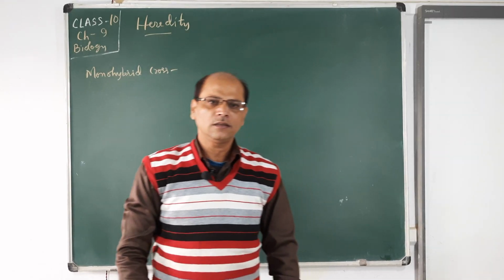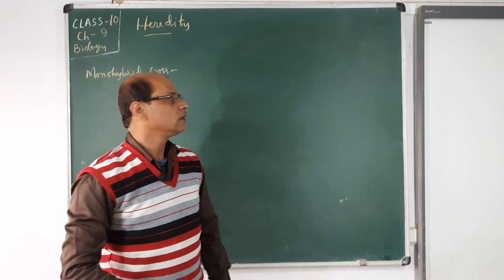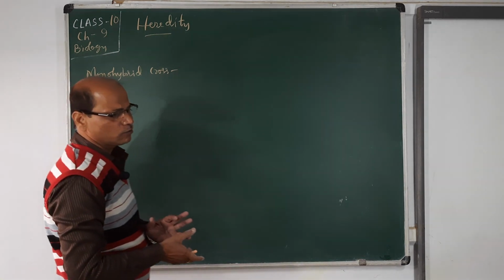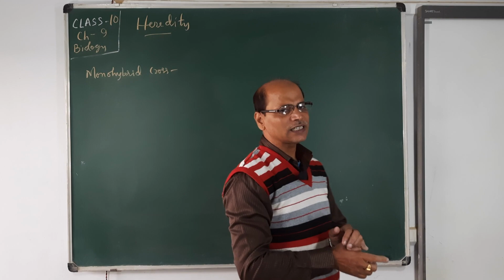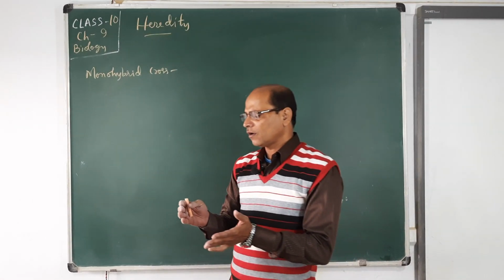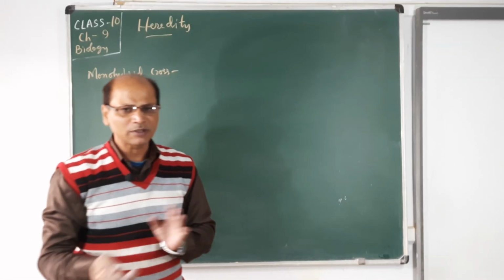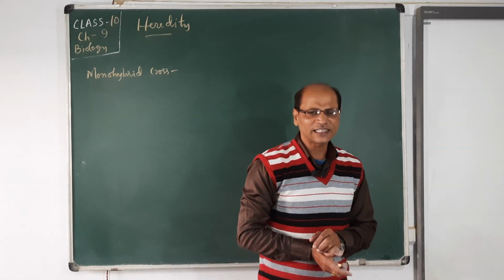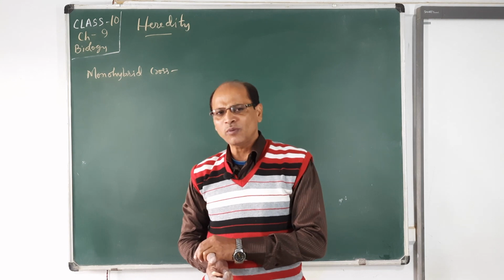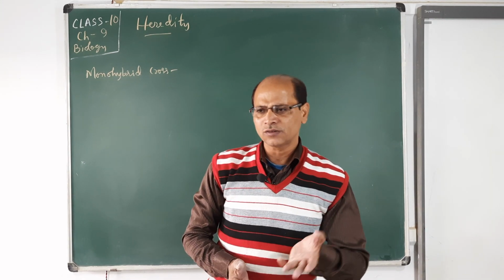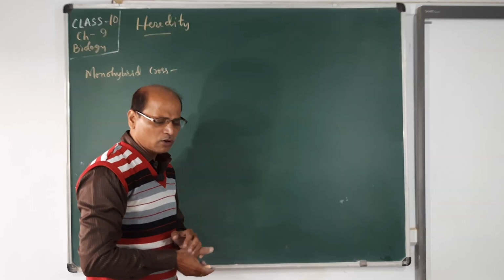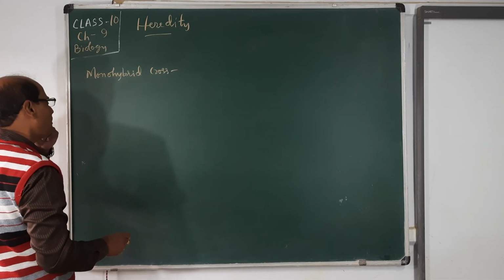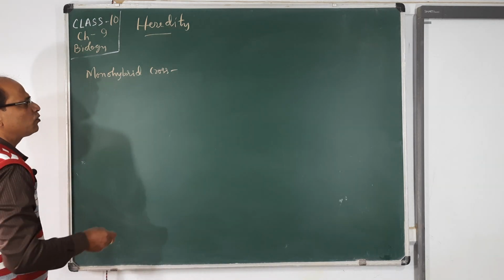Hello students, again we discuss the next part of chapter 9, Heredity, in which we discuss the monohybrid cross, the dihybrid cross, and Mendel's laws of inheritance. Mendel provided three laws of inheritance that we will discuss. First, the monohybrid cross. Mono means one and hybrid means to do the fusion.